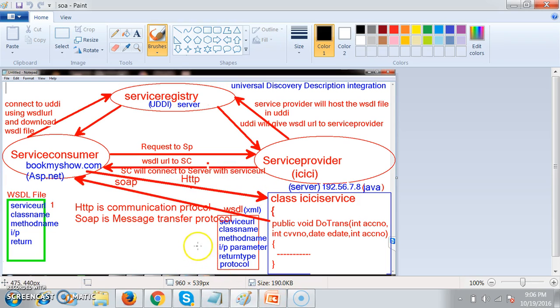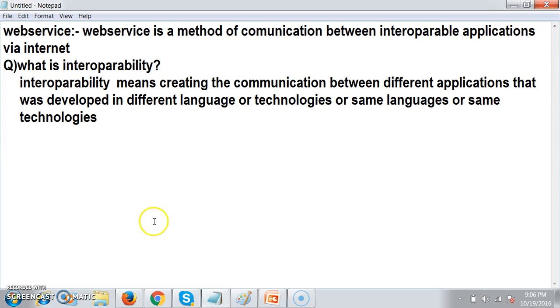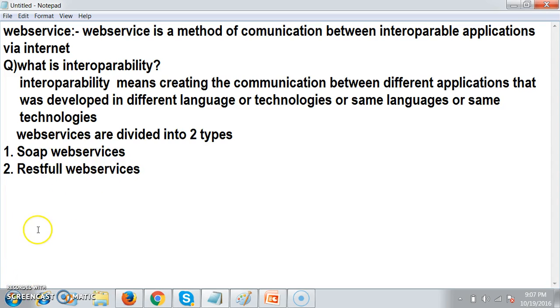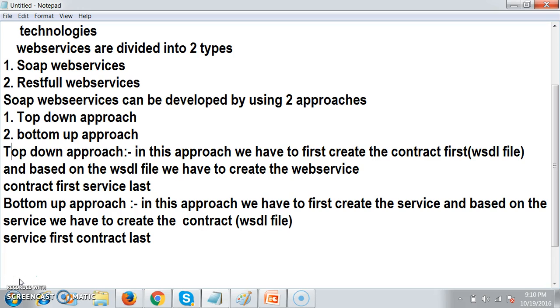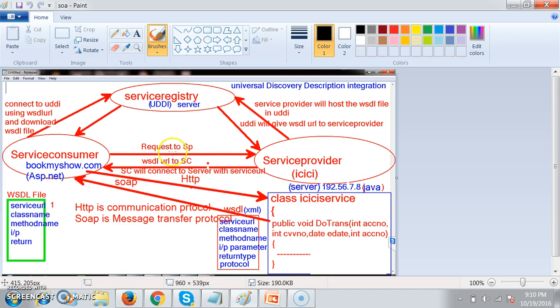So as a developer, in order to consume the service, you must know some points. Web services are basically divided into two types: one is SOAP web services, the other is RESTful web services. SOAP web services can be developed using two approaches: one is the top-down approach, the other is the bottom-up approach. So what is the top-down approach? We already discussed this in the previous session about service-oriented architecture.